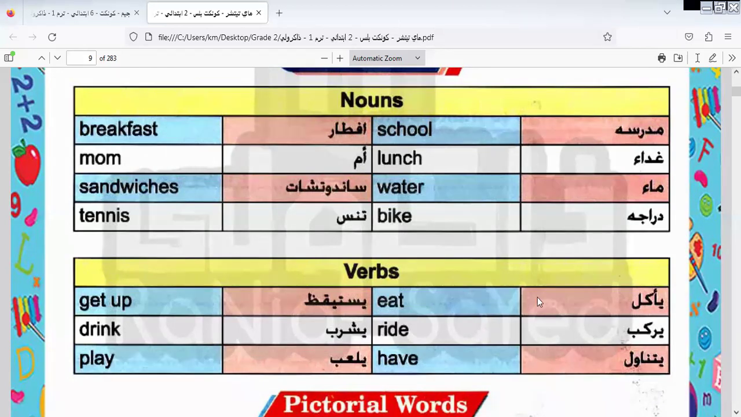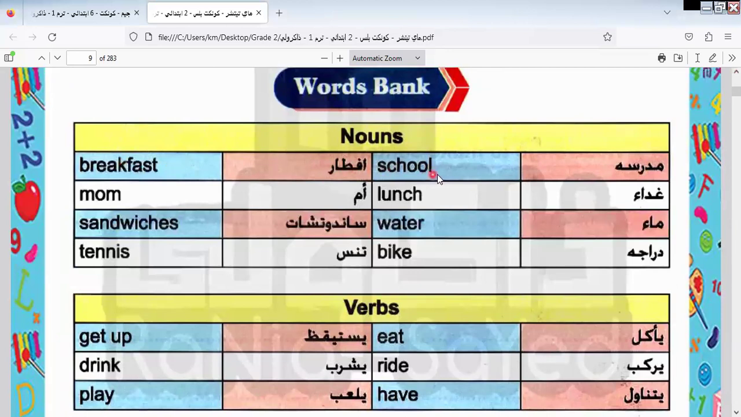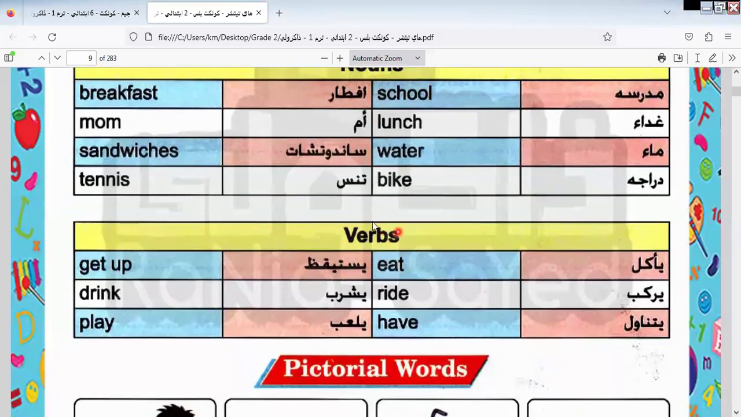Okay, let's continue our lesson today. Here we have breakfast, school, mom, lunch, sandwiches, water, tennis, and bike. Here we have some verbs I would like you to know. Here we have get up. What is the meaning of get up? It will be wake up. Wake up. Woke up. We have wake up, the same meaning as get up.